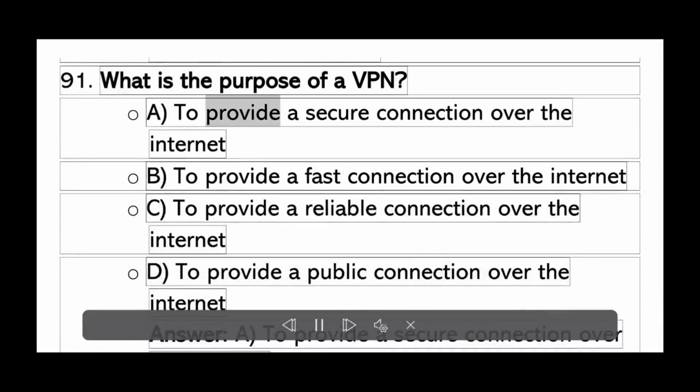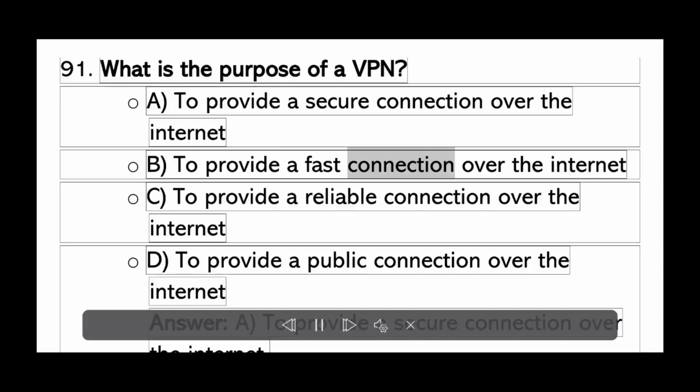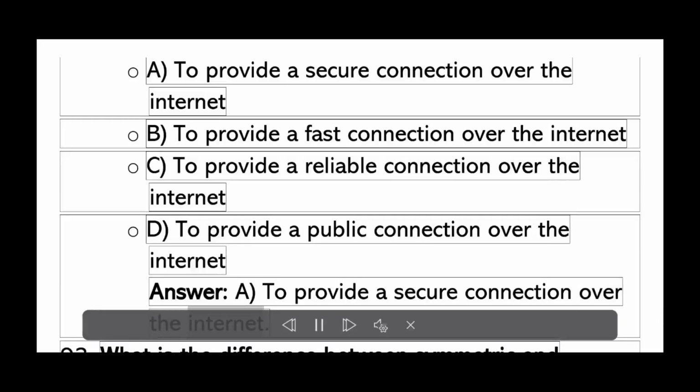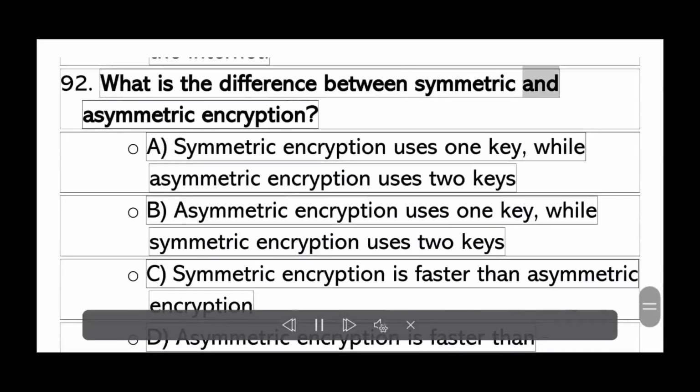What is the purpose of a VPN? A. To provide a secure connection over the Internet. B. To provide a fast connection over the Internet. C. To provide a reliable connection over the Internet. D. To provide a public connection over the Internet. Answer A. To provide a secure connection over the Internet.